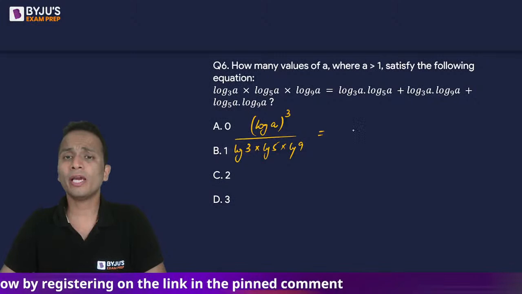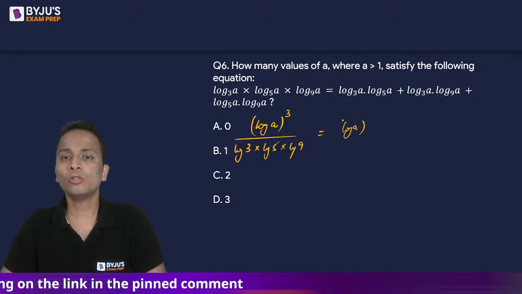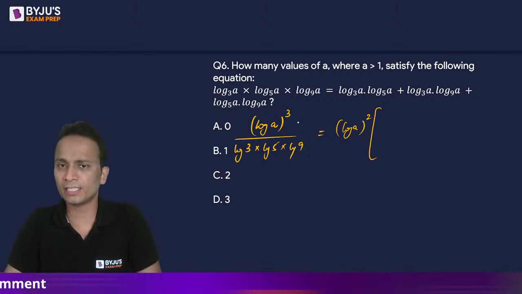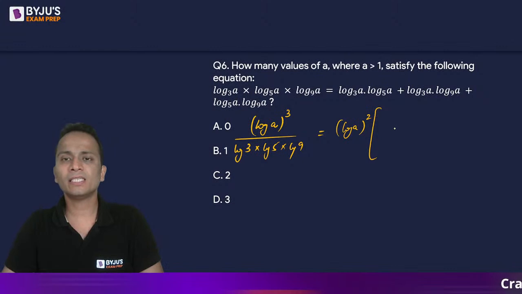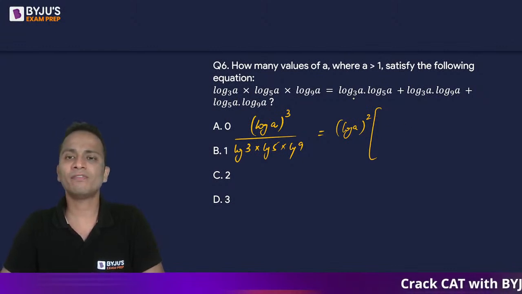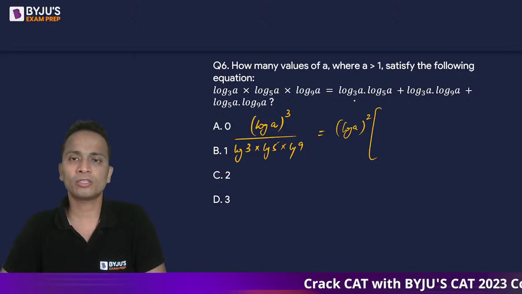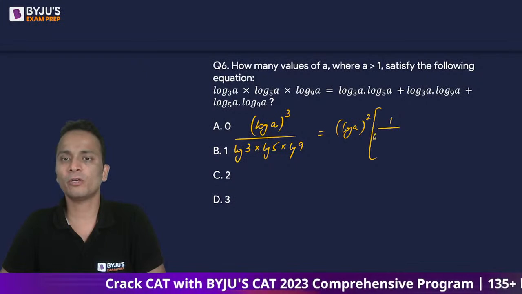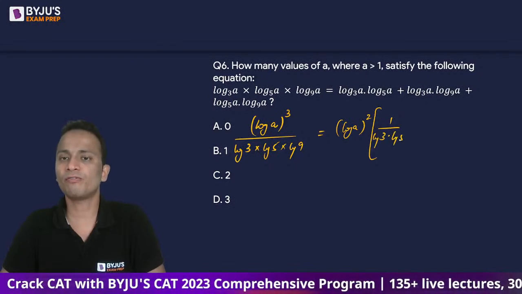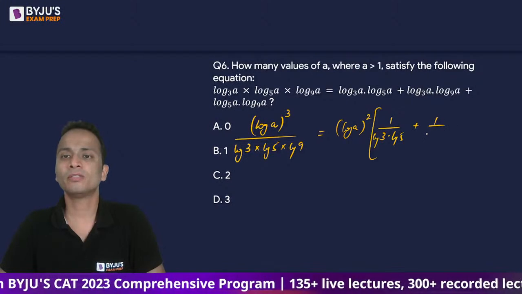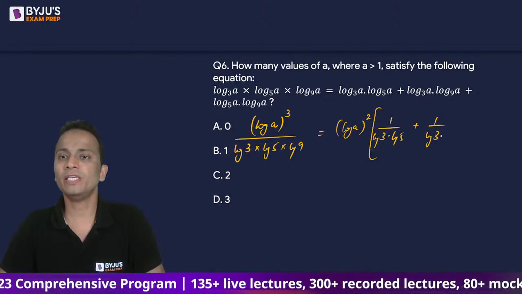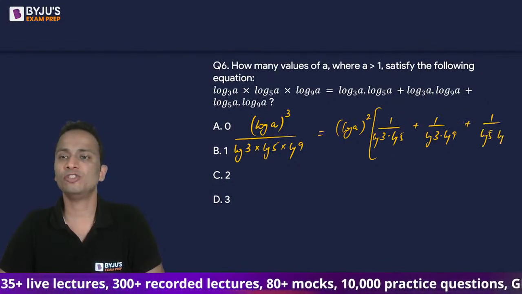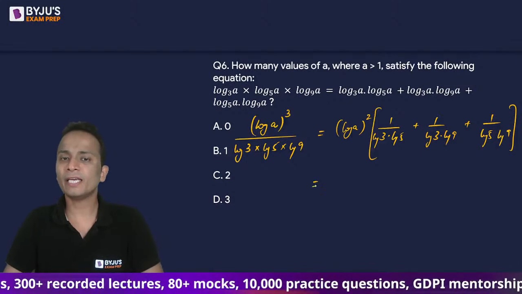ठीक है. So log a whole square I can take common from all the three terms that are written on the right hand side. Okay. And then in the denominator I will have 1 upon log 3 into log 5 plus 1 upon log 3 into log 9 plus 1 upon log 5 into log 9. On the right hand side I can take LCM.